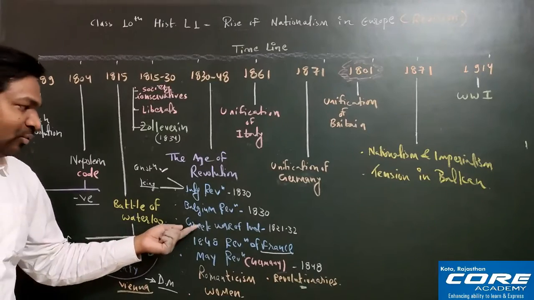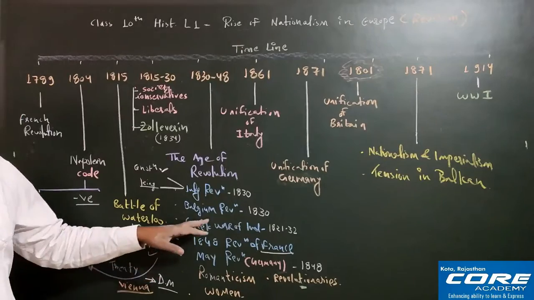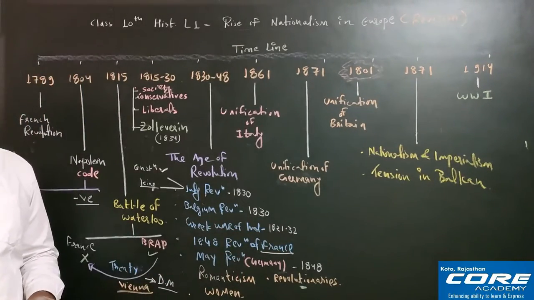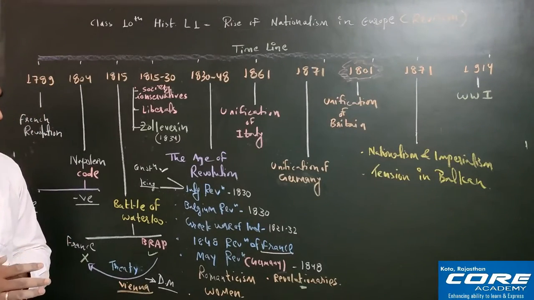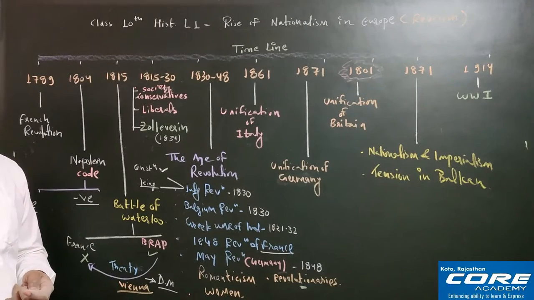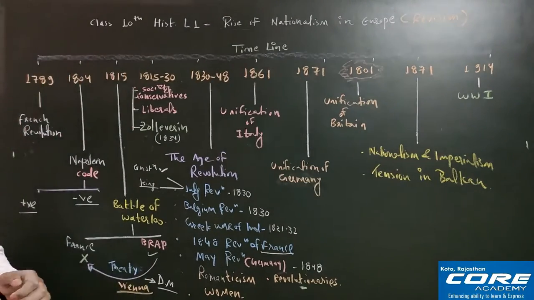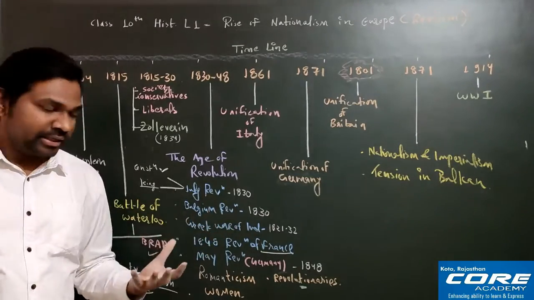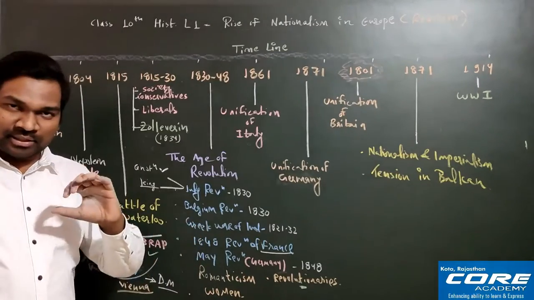Now the next one is the Greek War of Independence. Always remember the Greek War of Independence started in 1821 and lasted up to 1832. Actually Greece was under the control of the Ottoman Empire. At that time the Ottoman Empire was a very powerful place, and today it is known as Turkey. At present it is known as Turkey; at that time it was known as the Ottoman Empire. This Ottoman Empire was an Islamic country and Greece was a Christian country, and that is why there is a religious difference.